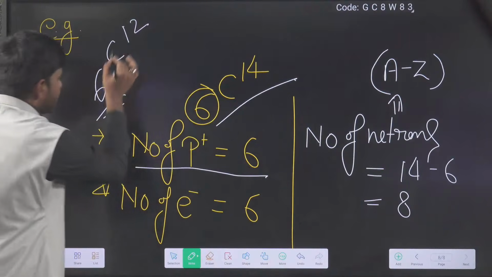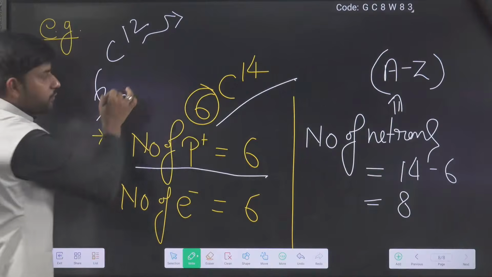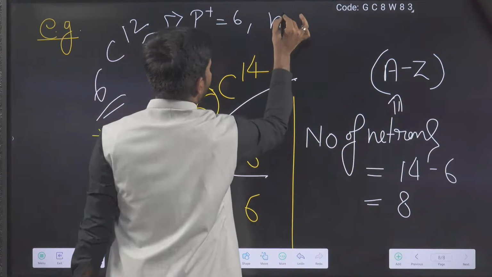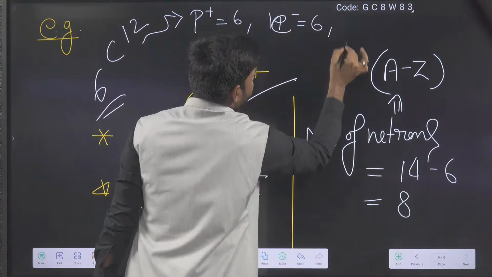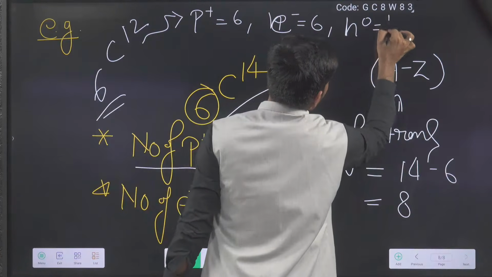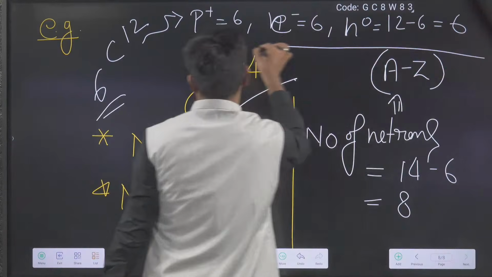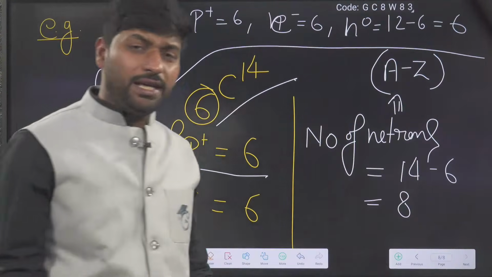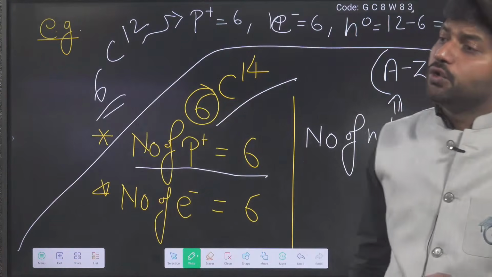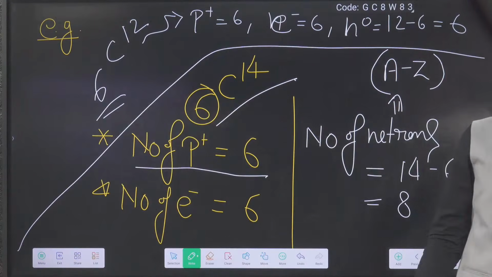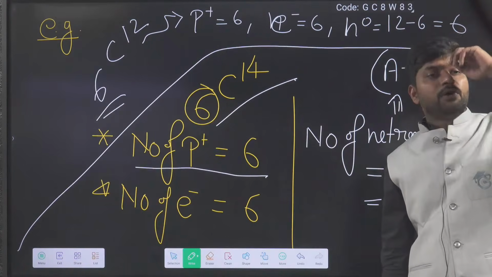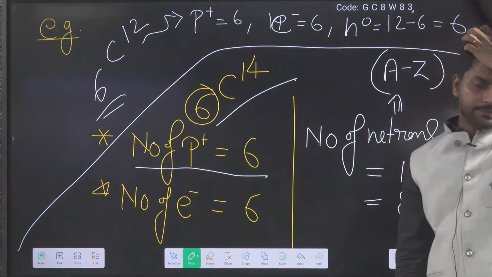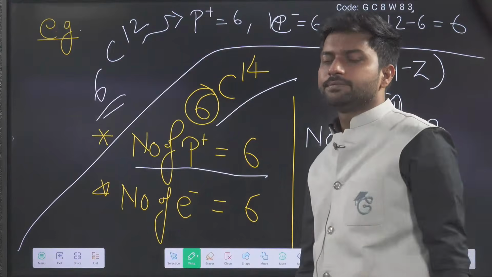Very good. So now 6C12, observing this, what will you say? Number of protons equal to 6, number of electrons equal to 6 because it is neutral, and number of neutrons equal to 12 minus 6 equal to 6. So in this manner, you can find the number of electrons, protons and neutrons in any atom if you know A and Z, which means you know the atomic number and the mass number. But what will happen when ions are given? Think. Ions given, then what will you do?